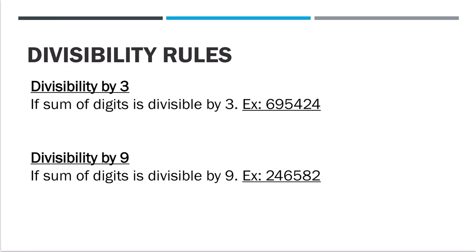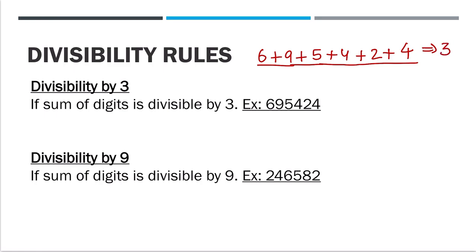Now tell me if this number is divisible by 3. There is a very simple rule. In case of divisibility, we are going to add all the digits. 6 plus 9 plus 5 plus 4 plus 2 plus 4. Now do the addition. 6 plus 9 is 15, plus 5 is 20, and 20 plus 4 plus 2 plus 4 comes out to be 30. So the sum of digits is 30.